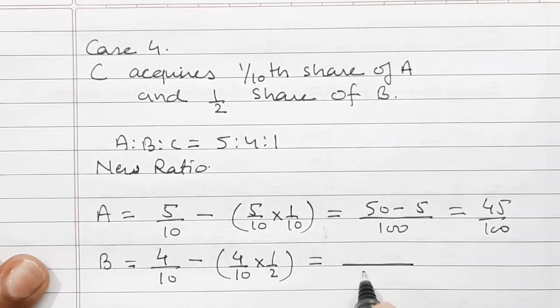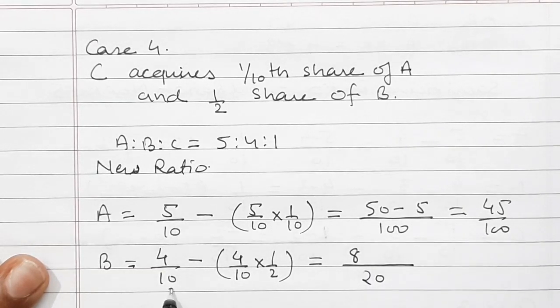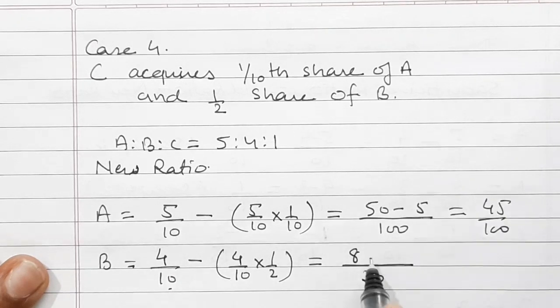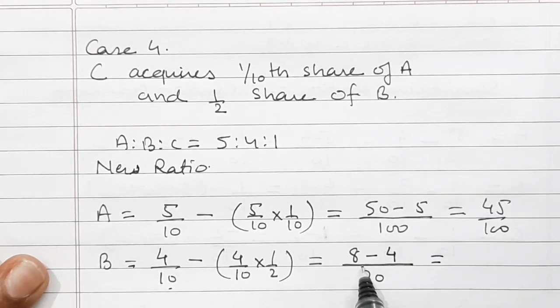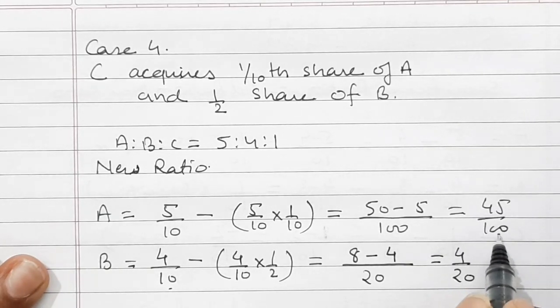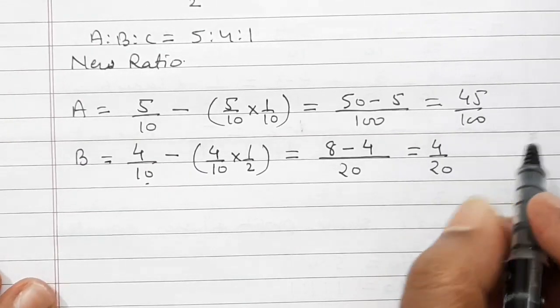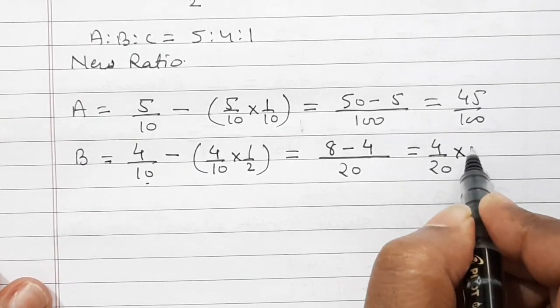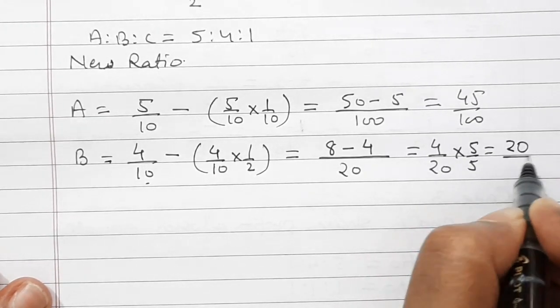Now here it will be 8. 20 divided by 10 is 2. 2 multiplied by 4 is 8 minus 4. That is equal to 4 by 20. But here the LCM is 100, so we can make it equal by multiplying and dividing it by 5. So we get here 20 by 100.